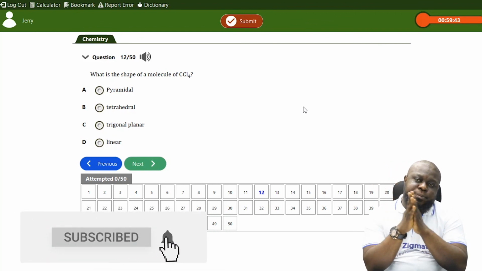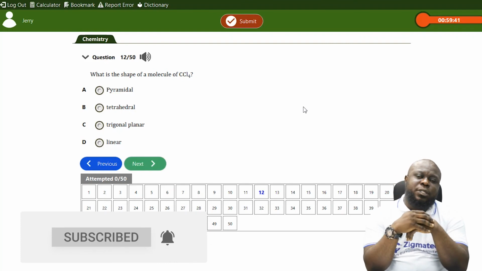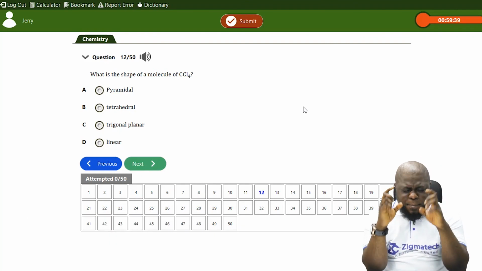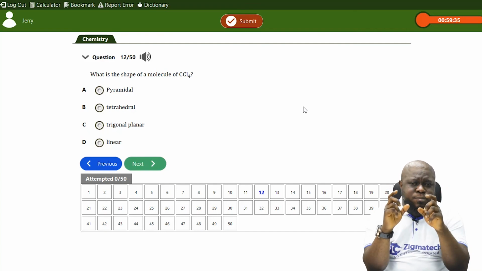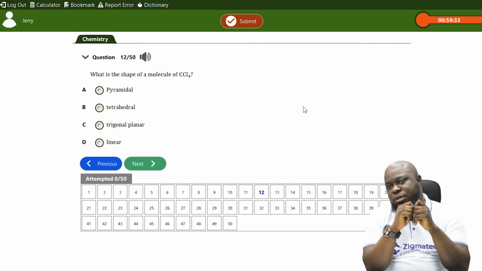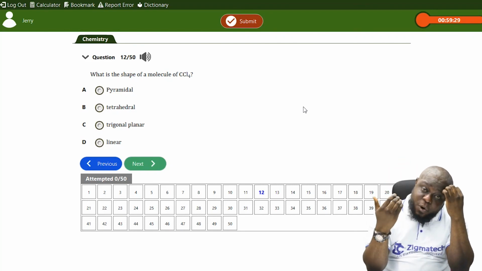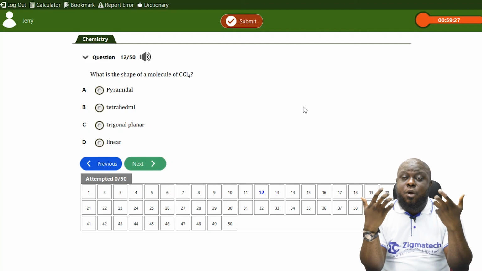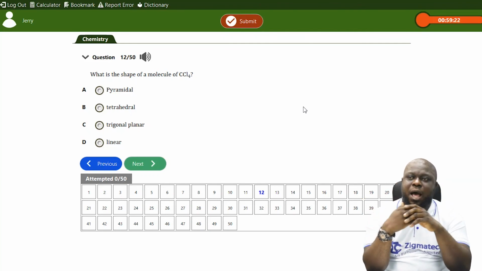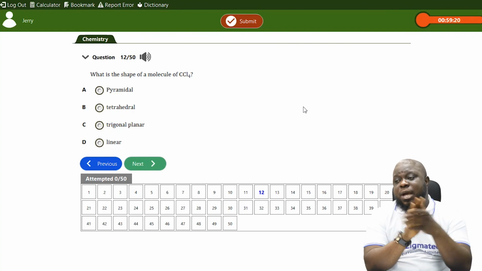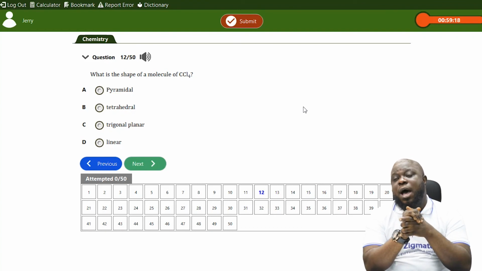Okay, what's the shape? Now, I told you that every single compound that has 4 atoms has a tetrahedral shape. Tetra means 4. In essence, the first element must be singular, and the next element coming together must have those 4 atoms.